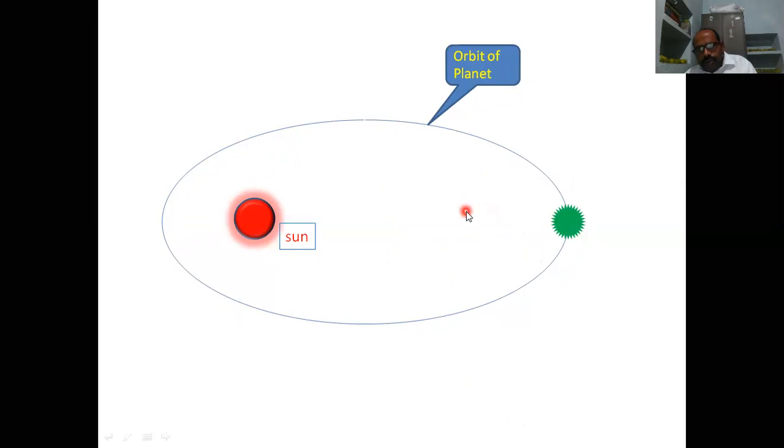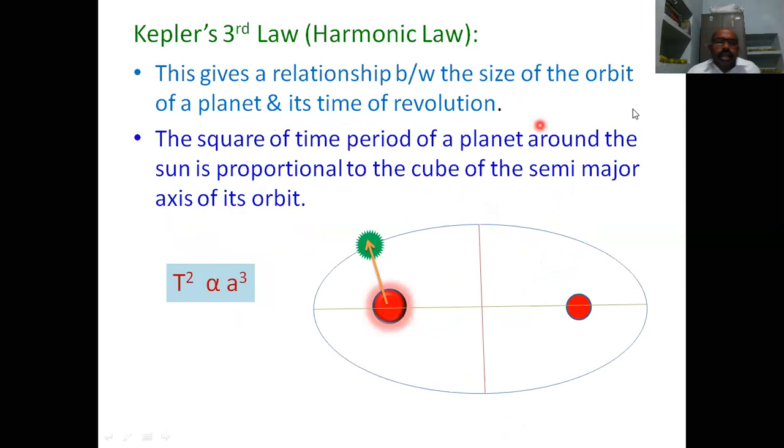Now we are seeing Kepler's third law. It is also called the harmonic law. This gives a relationship between the size of the orbit of a planet and its time of revolution. So the time period of revolution of a planet and the size of the orbit of a planet, it gives the relation between these two things.